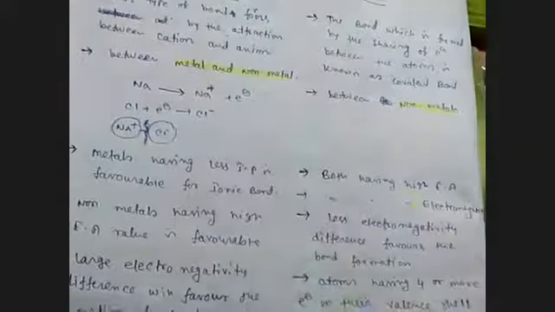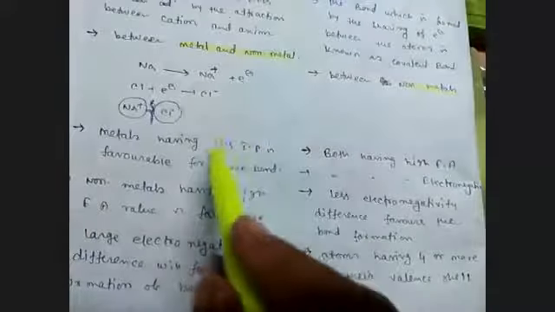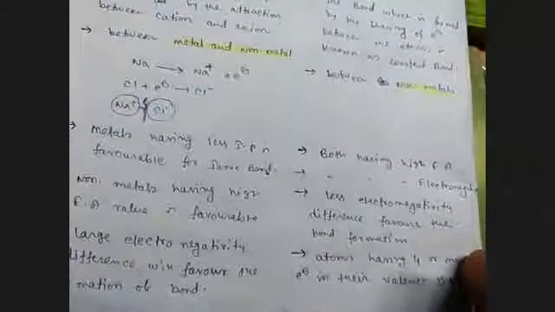If there is metal and non-metal, then it's ionic bond, and if both are non-metals, then it is covalent bond. Metals having the less IP, non-metals having the high electron affinity, and the electronegativity difference. So these are the conditions for formation of ionic and covalent bonds.